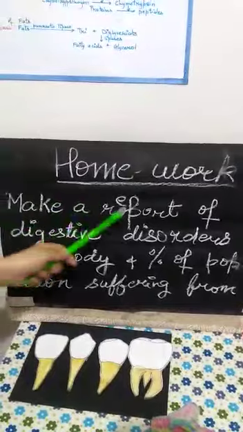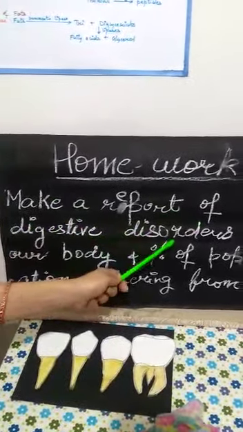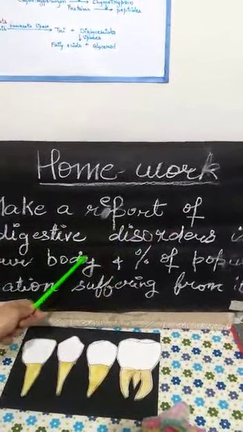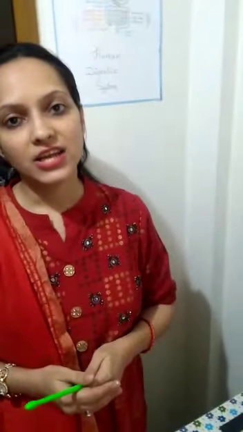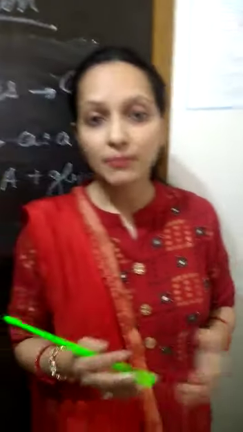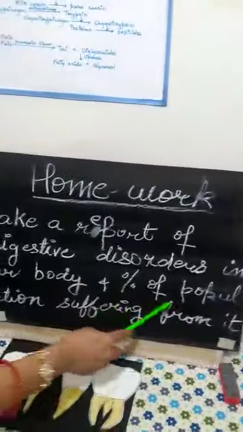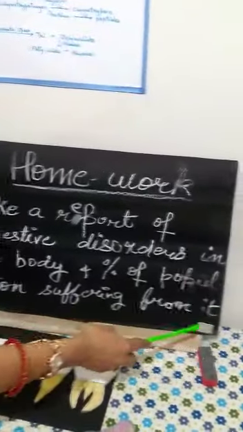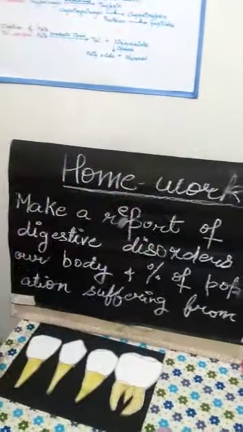You have to make a report of digestive disorders in our body. Digestive disorders such as vomiting, such as diarrhea, such as stomach ache, and then you have to find out the percentage of the population suffering from it. So this is your homework, children.